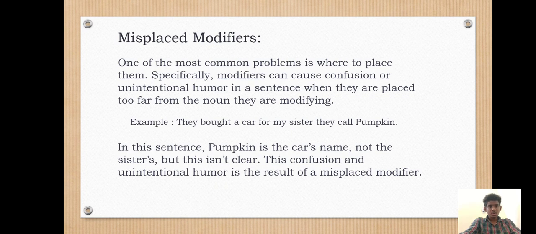Misplaced modifiers. One of the most common problems is where to place them. Modifiers can cause confusion or unintentional humor in a sentence when they are placed too far from the noun they are modifying. Example: They bought a car for my sister, which they call Pumpkin. In this sentence, Pumpkin is the car's name, not the sister's. But this is not clear. This confusion and unintentional humor is the result of a misplaced modifier.